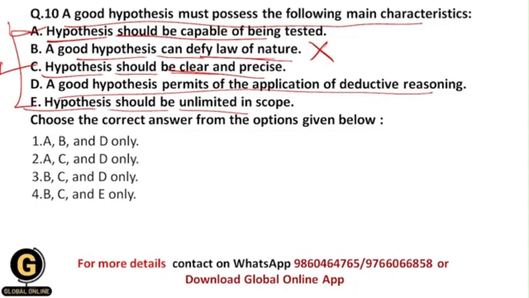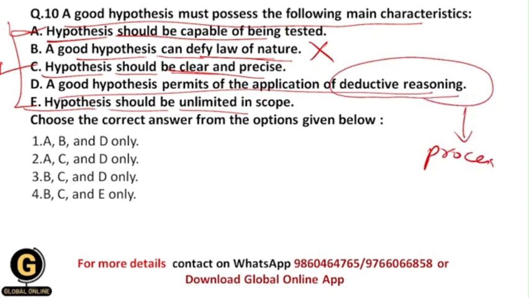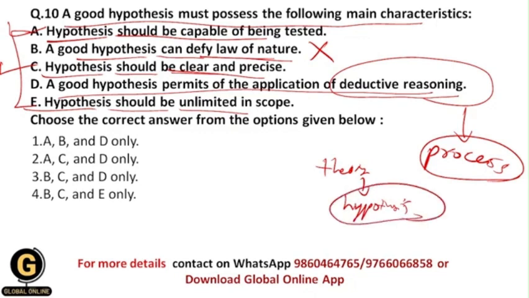Then hypothesis permits of the application of deductive reasoning. Deductive reasoning is the process, or you can say approach, of a research. In this approach basically we have an existing theory, and based upon an existing theory we formulate a hypothesis, and after that we test the hypothesis by using different statistical techniques, and after that finally we get the results.